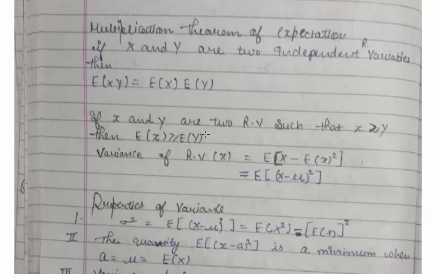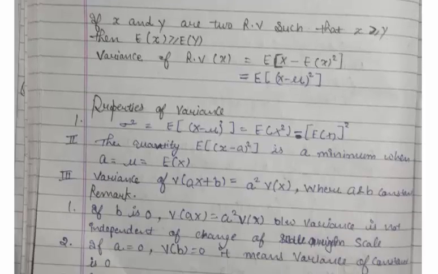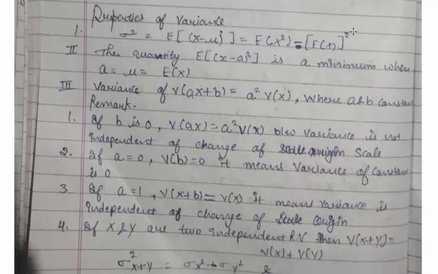Now variance can also be found with the concept of expectation. With the help of expectation, variance equals the expectation of (x minus expectation of x) whole square, which is the expectation of (x minus mu) whole square. Now we discuss some properties of variance. Variance is denoted by sigma square, so sigma square equals the expectation of (x minus mu) whole square.